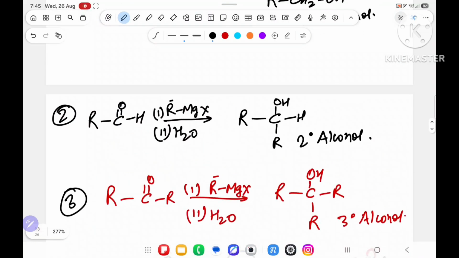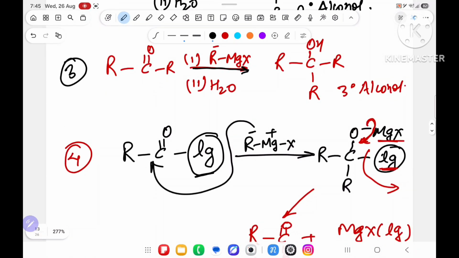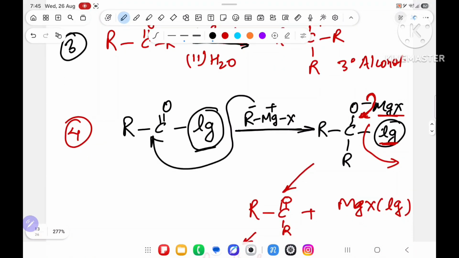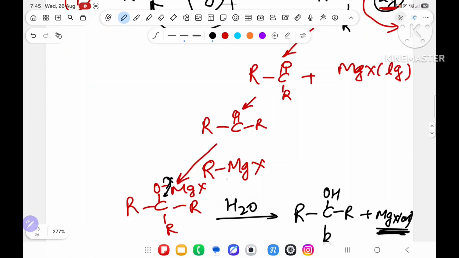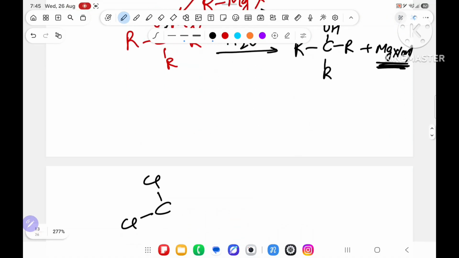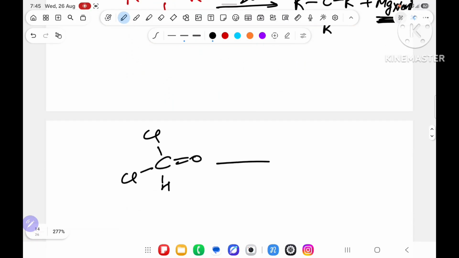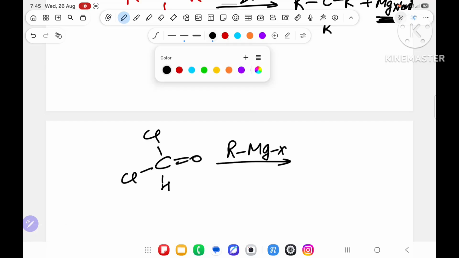So you understood what? Whenever no leaving group is there, how many moles of Grignard reagent have you used? 1. Whenever one leaving group is there, how many moles have you used? 1 over here and 1 over here, so 2. Suppose I give an example: C, Cl, Cl and double bond O, H I have taken. Now I am taking Grignard reagent RMgX. First it will break as minus, plus, with delta plus, delta minus.